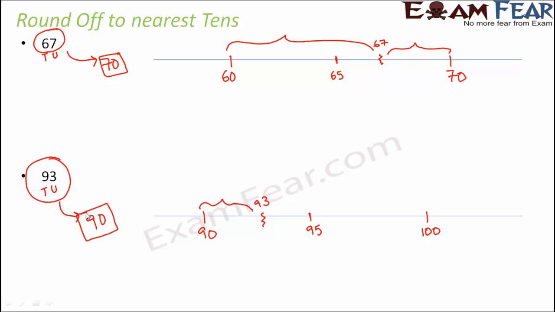So you see, in these cases, it is not only that 90 can be more easily remembered, even for calculation purposes, if you take 93, your calculations become more complicated and tedious. But if you take 90, it becomes slightly easier. So that way rounding off also helps in many scenarios.